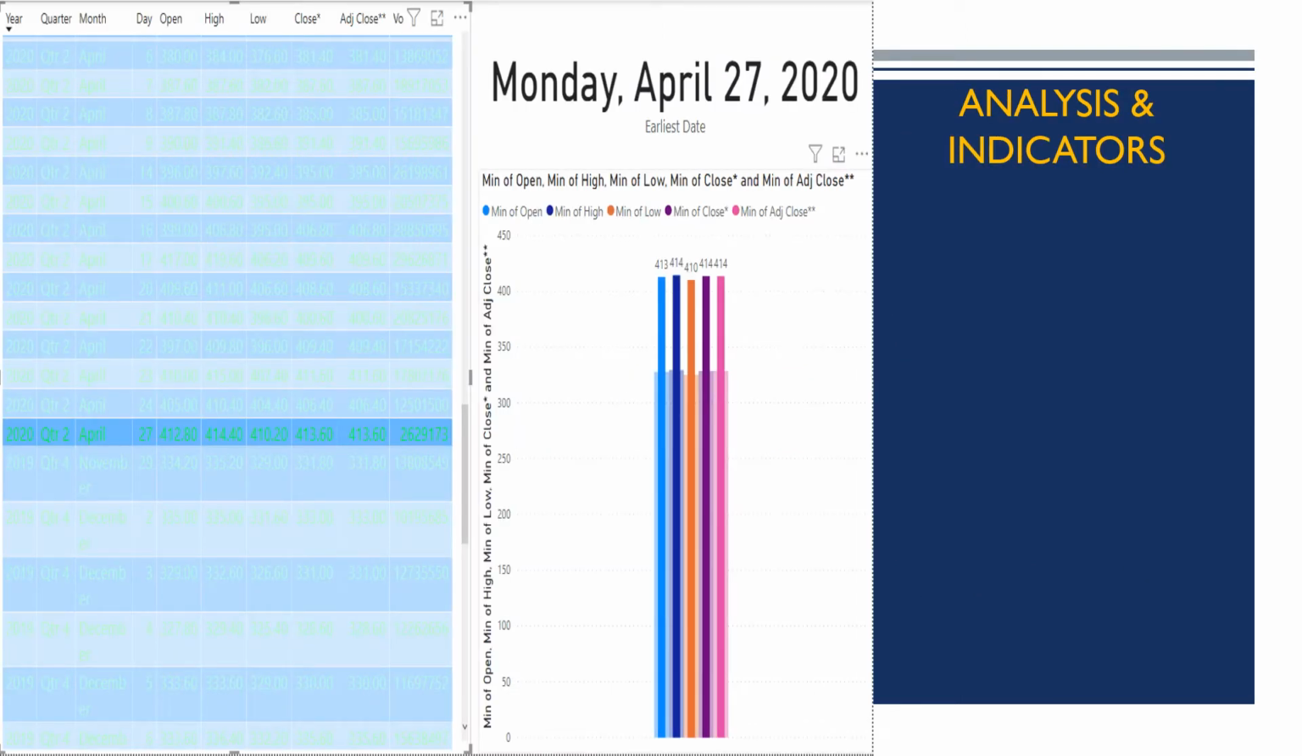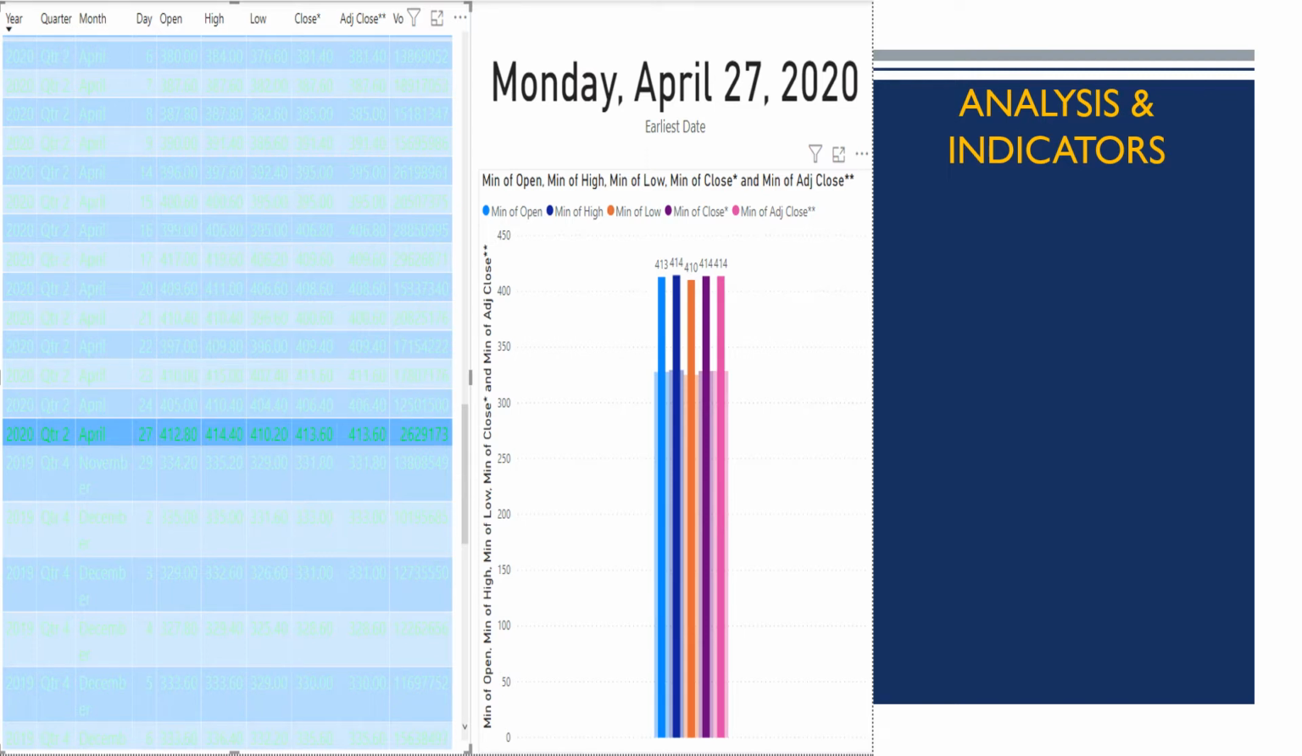Now for a quick overall analysis and some indicators for Tencent Holdings. All of the financial information has been gathered from MSN.com, NASDAQ, Finance.Yahoo, and Fool.com, so some credible sources.